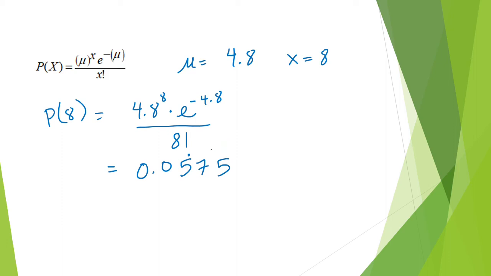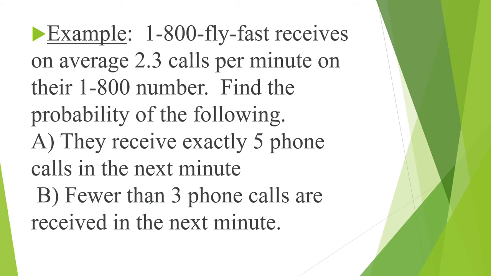We can do all of these calculations with a handheld calculator, but we can also use technology to do these calculations. In the following problems, we will use technology to do all of the questions. Example: 1-800-FLY-FAST receives on average 2.3 calls per minute on their 1-800 number. Find the probability of the following. A, they receive exactly 5 phone calls in the next minute. B, fewer than 3 phone calls received in the next minute.